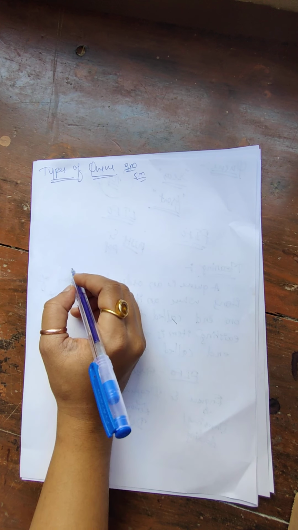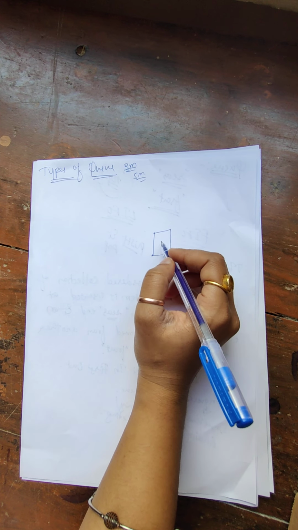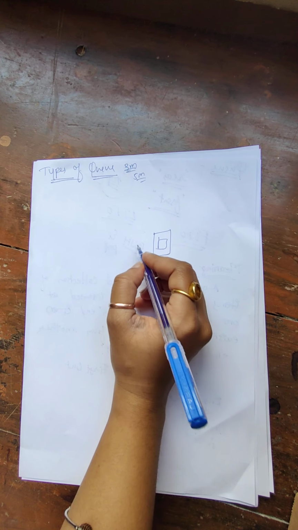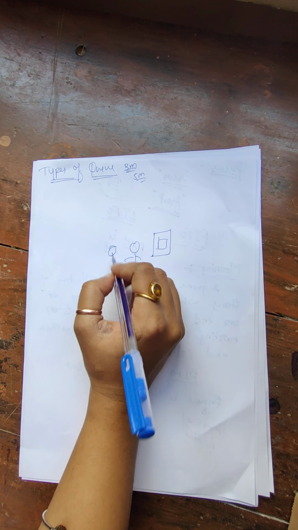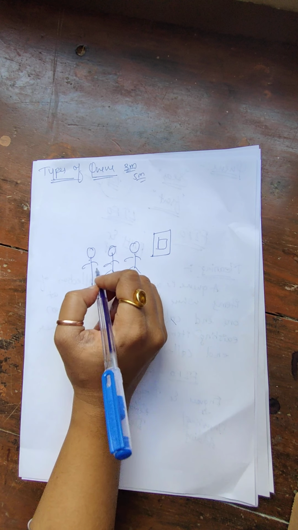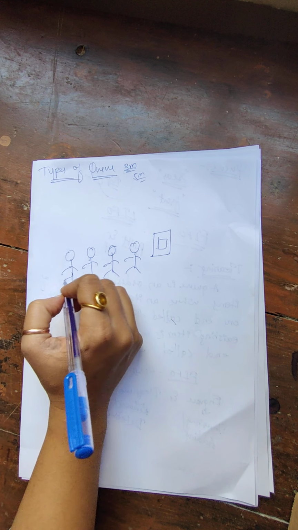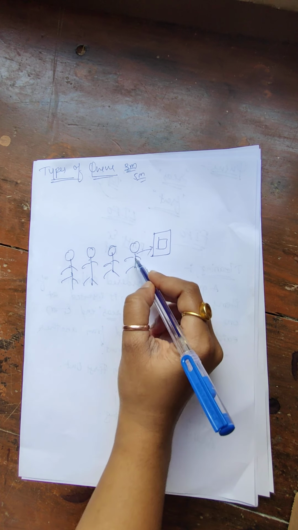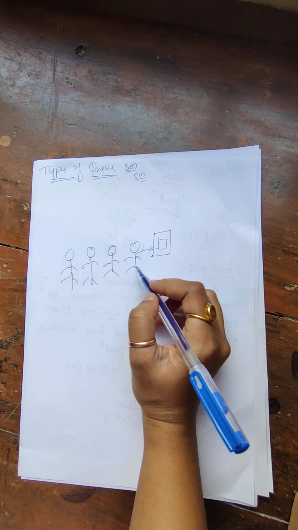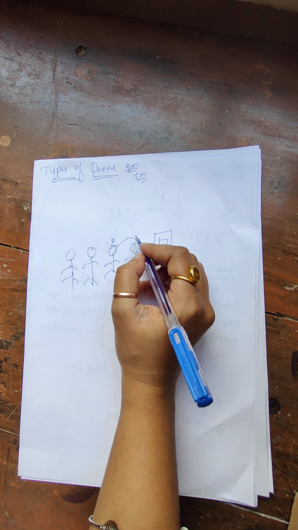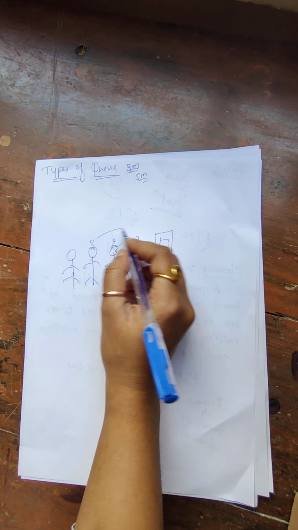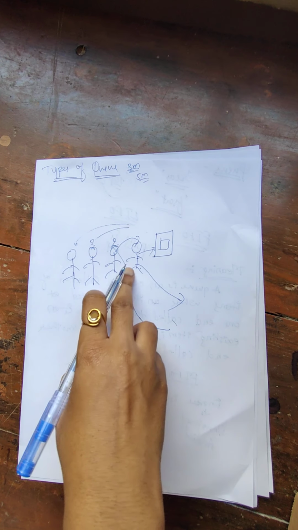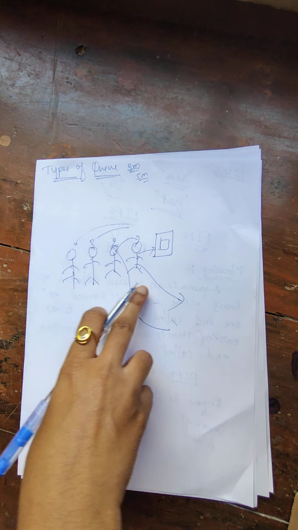That we'll see first, and then I'll come back to your types. Here only I'll explain. Suppose this is your counter where you have to pay, and people are standing in a queue one after the other. The priority is given in this way: the person standing first will be given the first priority, he will pay his fees and come back. The next priority goes to the second person, then the third, and then the fourth. In this way, whoever comes first will be served first.